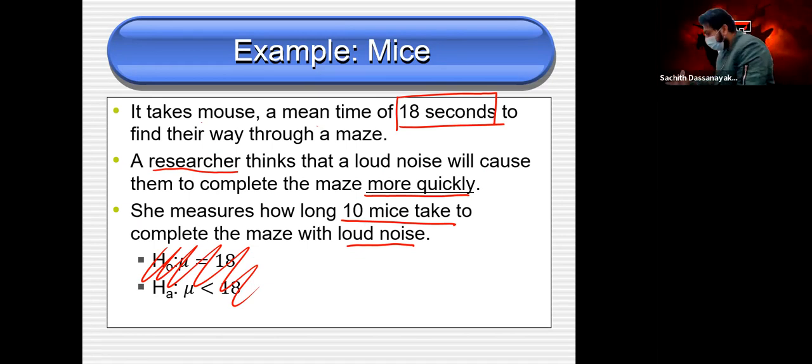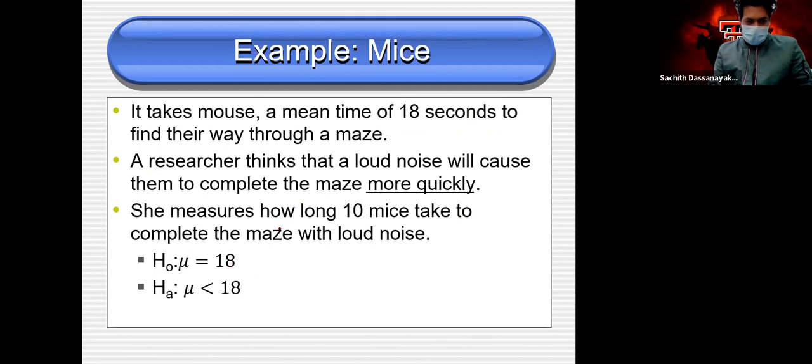Then we check 10 mice. How long do they take to find the exit? Just 18 seconds, right? No need to multiply 18 by 10, because each mouse is an independent case. It doesn't matter which mouse, they need 18 seconds. Clear? So once you get this value, don't multiply by 10. That's why I told you.